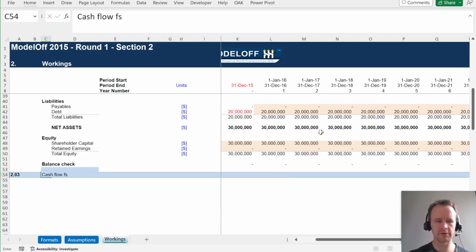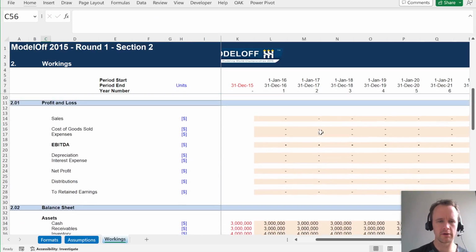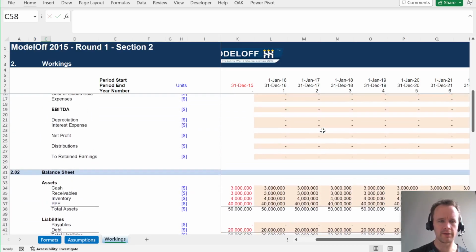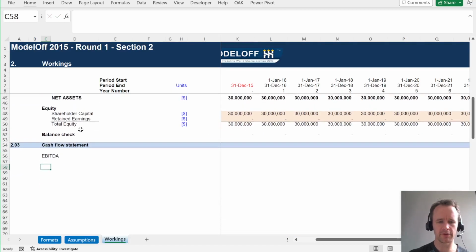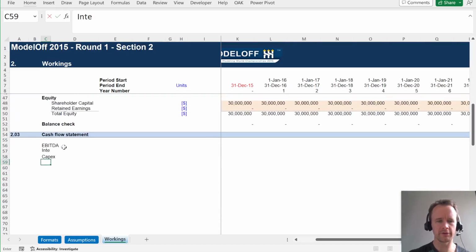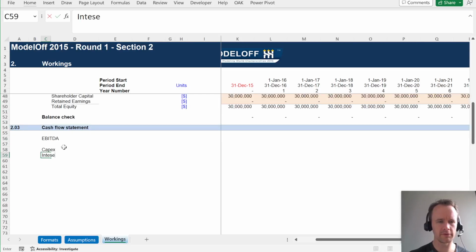So then cash flow statement, we will start with our, what's the easiest to start with? I guess we'll start with our EBITDA. And then we don't need to worry about depreciation, but the equivalent thing that we need to worry about is CapEx. We need to worry about our interest expense. Oops, all right, how did I get up there? Interest. I don't know why it was floating in the wrong place there, but expense, principal payments, and we need to worry about change in working capital. And there might be other things, and then we'll get to change in cash.